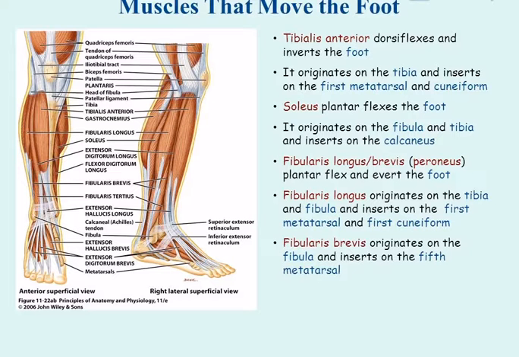Fibularis longus/brevis, peroneus, plantar flex and evert the foot. Fibularis longus originates on the tibia and fibula and inserts on the first metatarsal and first cuneiform. Fibularis brevis originates on the fibula and inserts on the fifth metatarsal.